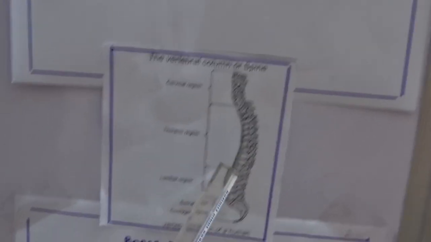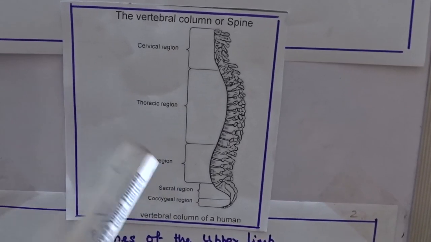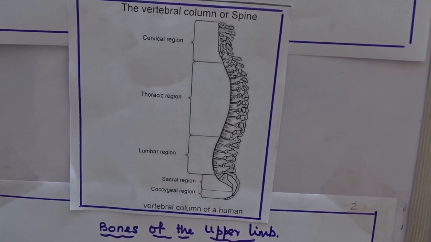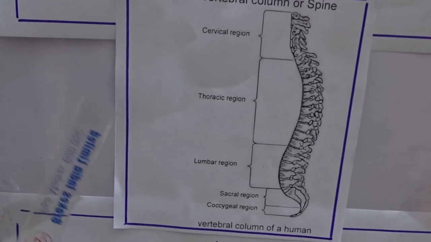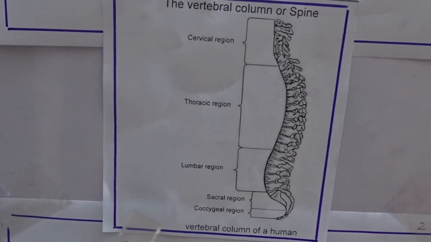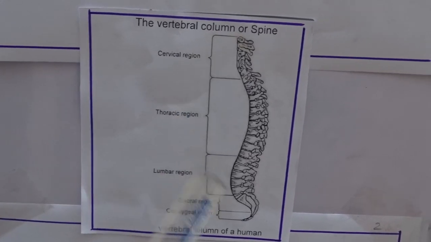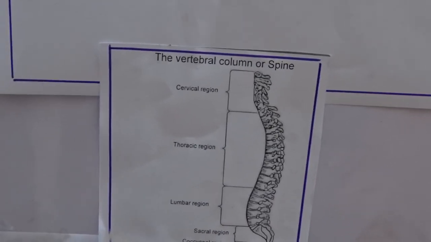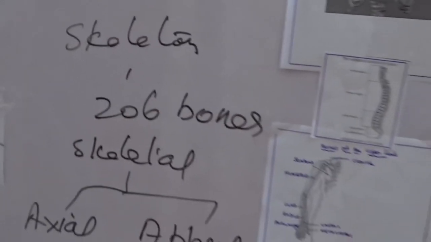Now this is the vertebral column. In humans, it is an S-shaped structure formed of 33 vertebrae. The 33 vertebrae, I will explain a single vertebra next. They are cervical, thoracic, lumbar, sacral and coccygeal. These are the regions into which the vertebral column is divided. This is the vertebral column. Right?